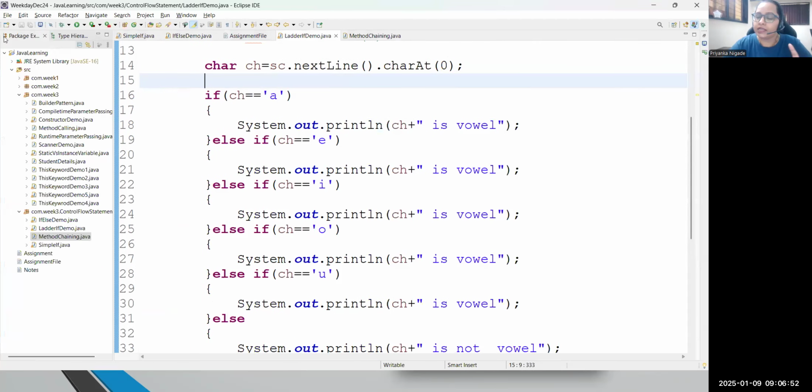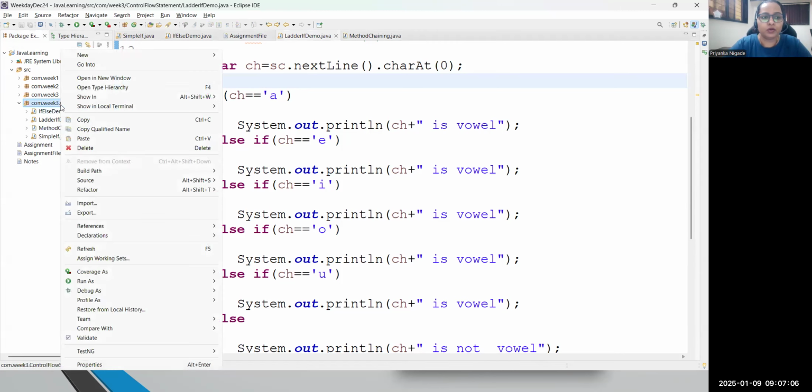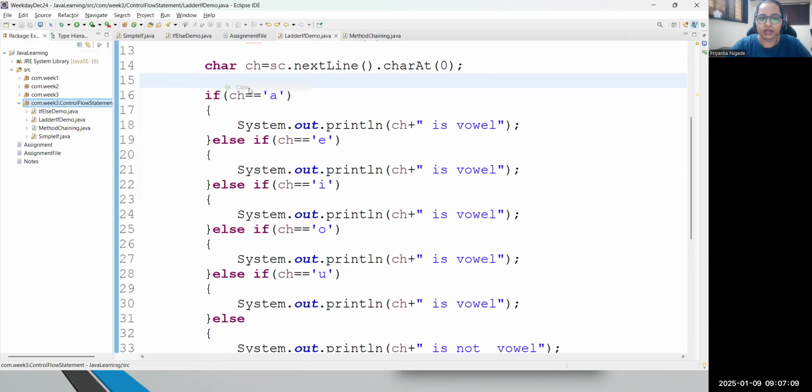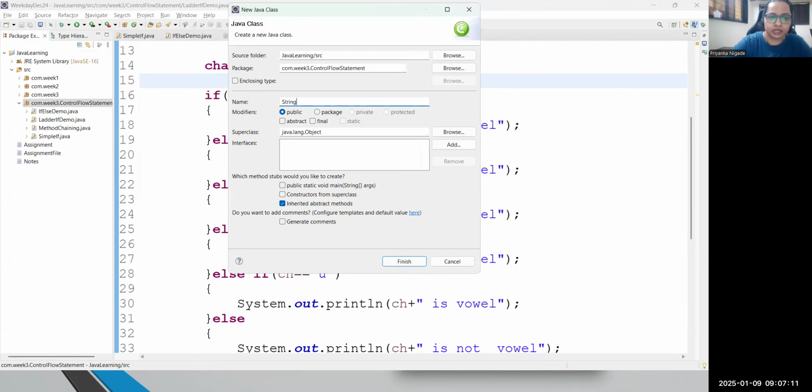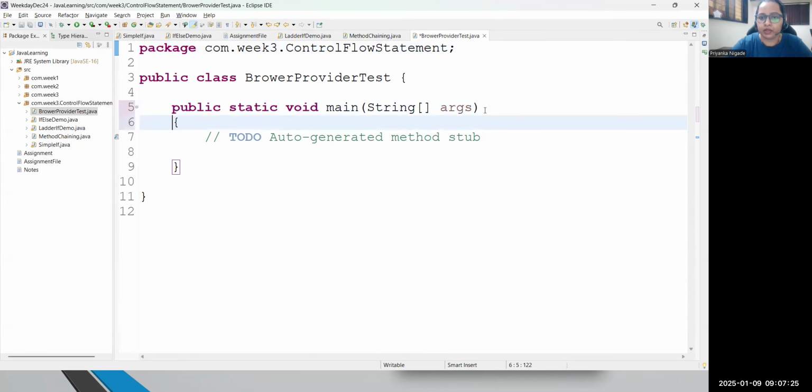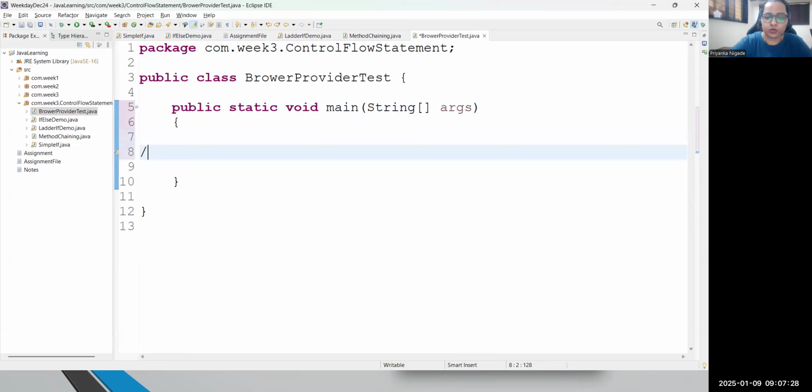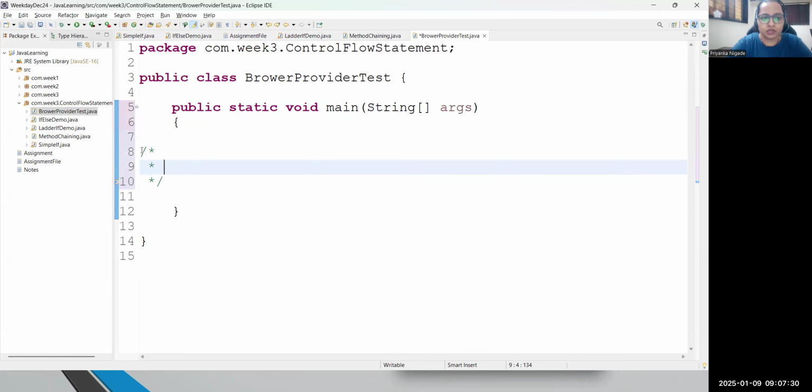So focus. And the same code I will be using in automation. But there you will see the browser launch directly and you will be able to test your app. Please have a look. I'll come to control flow and create one more class. I will call it BrowserProviderTest. This is just a Java concept that I will be covering first. But guys, please have a look. As I told you, you need to understand a few things about the string.